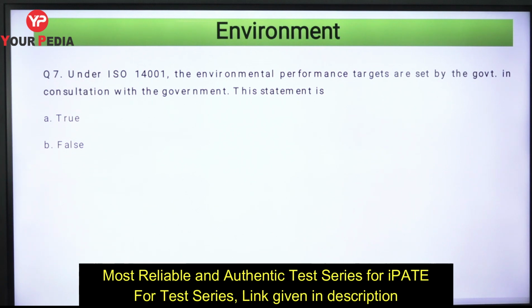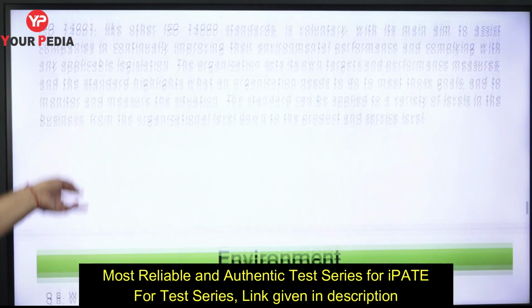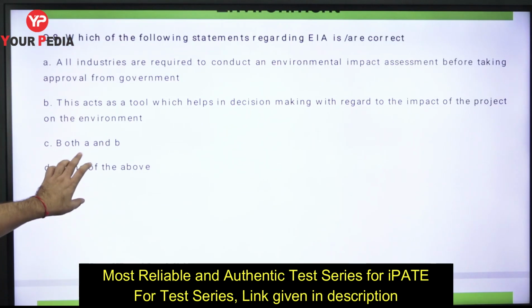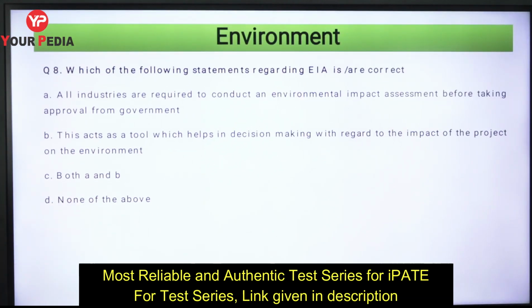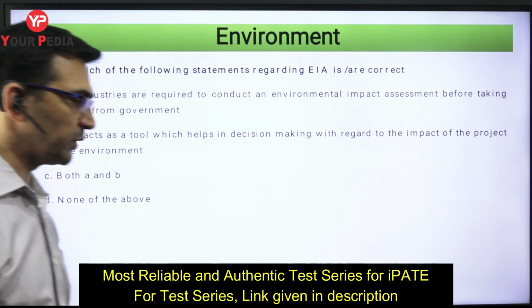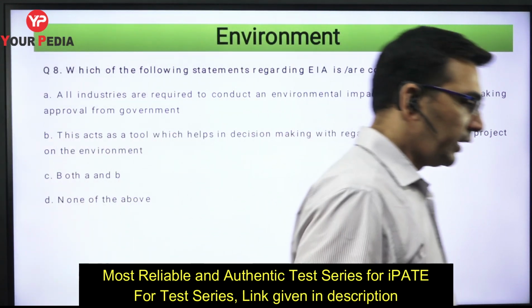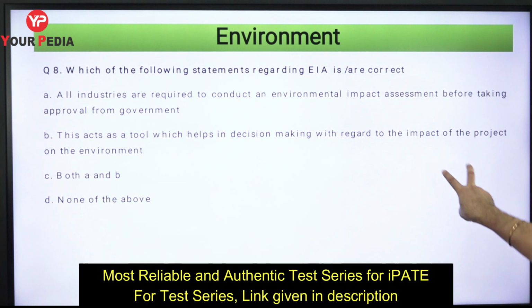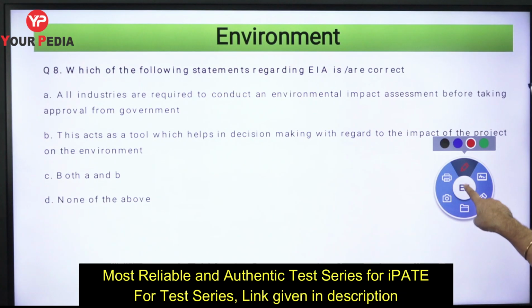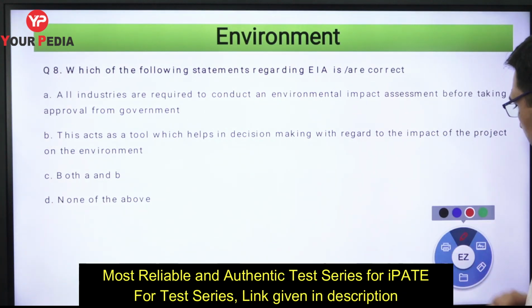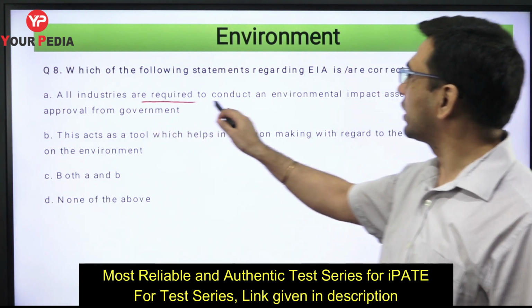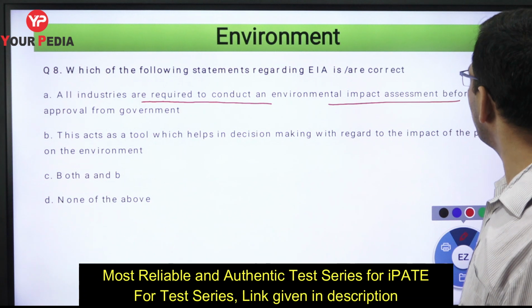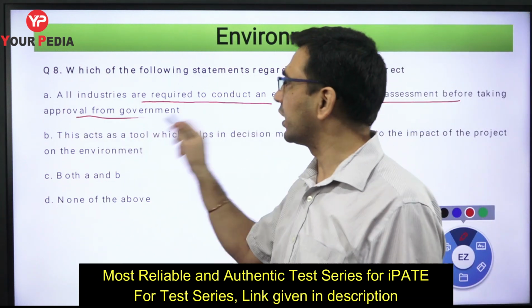so let's go to the next one now. Which of the following statements regarding EIA, Environmental Impact Assessment, are correct? Now, some basic idea we already have about the environmental impact assessment, right? So just have a look. All industries are required to conduct an environmental impact assessment before taking approval from the government.